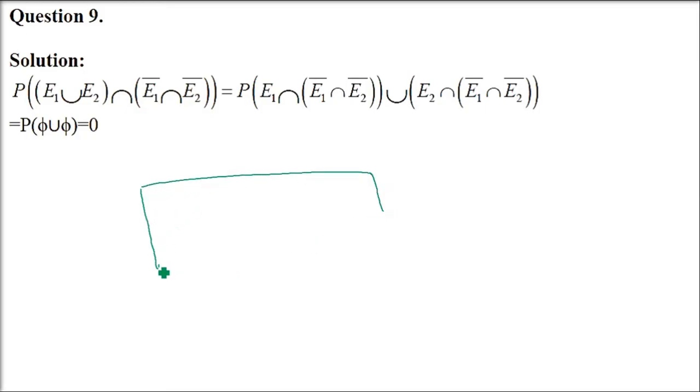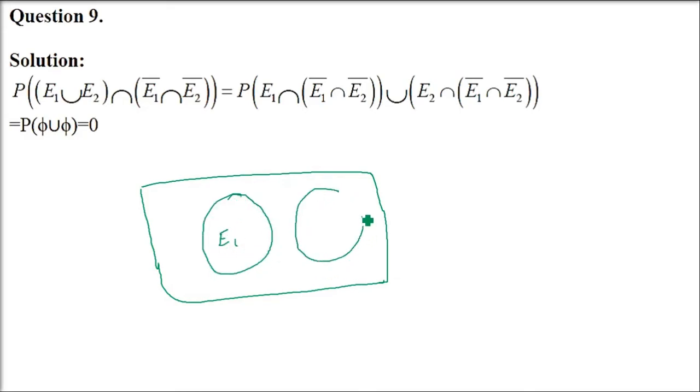So let us take the universal set. Let me show you through a Venn diagram first, then you will understand the idea more. E1, E2 are independent events. This is E1, E2. Even if you intersect them, they are independent events. I'll tell you about these also, but let us understand first with an example.